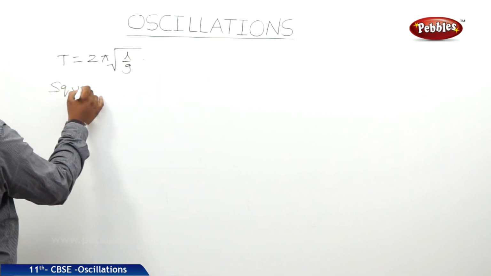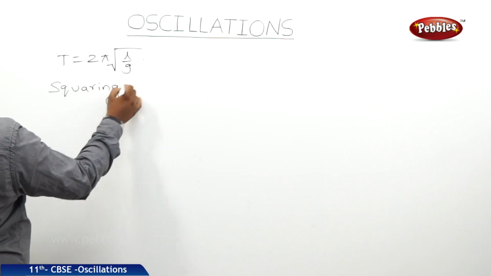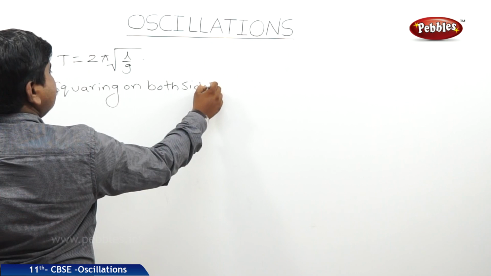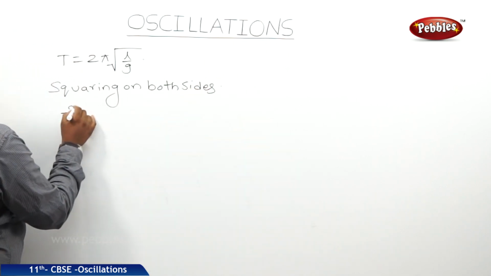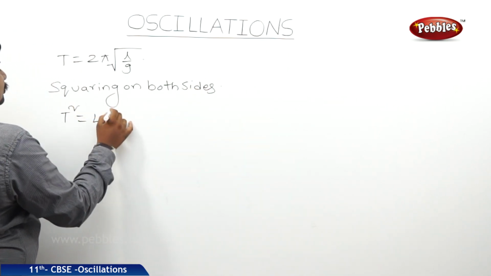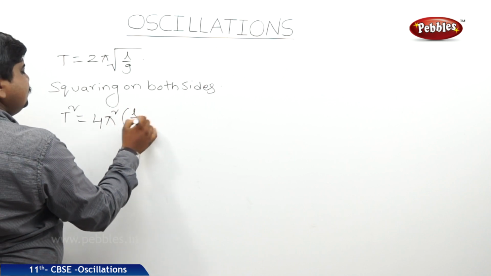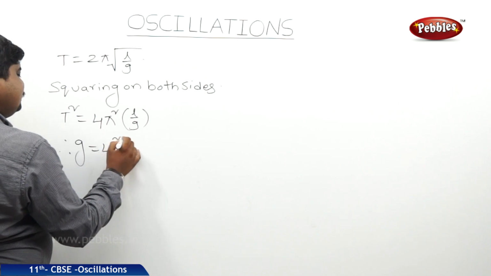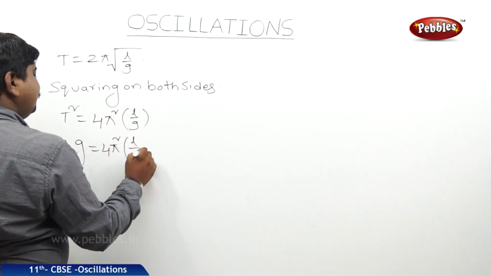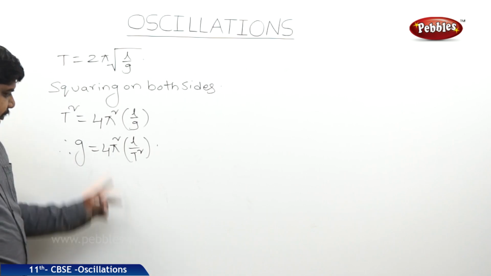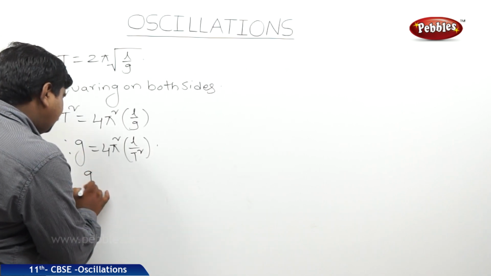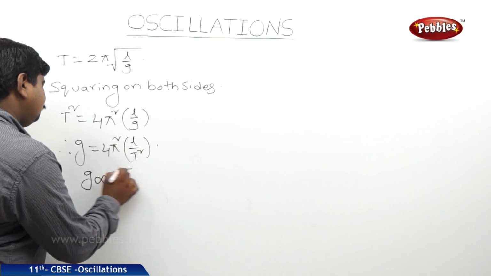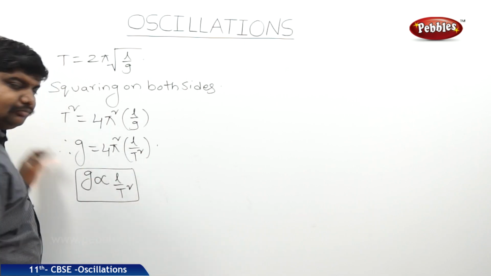Squaring on both sides, T square is equal to 4 pi square into L by g. Therefore, g is equal to 4 pi square into L by T square. Where pi is constant, therefore acceleration due to gravity is a function of L and T, which are in the ratio of L by T square.